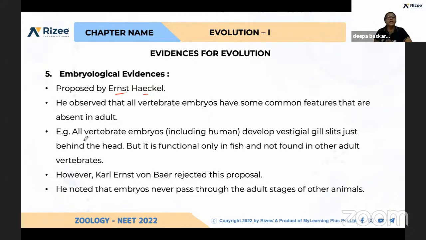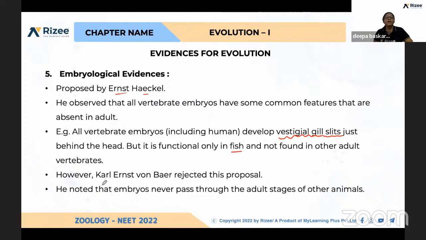What he explained was that in all vertebrate embryos, for example, vestigial gill slits are present behind the head. But again, they disappear in humans, and they are functional only in fish and not found in other adult vertebrates.